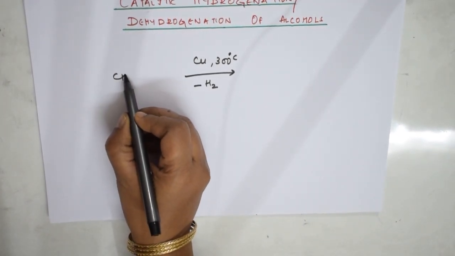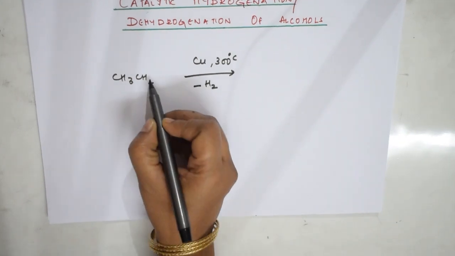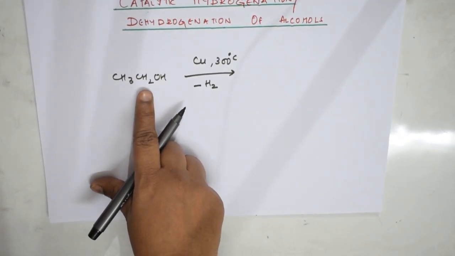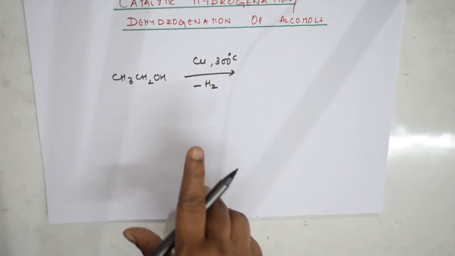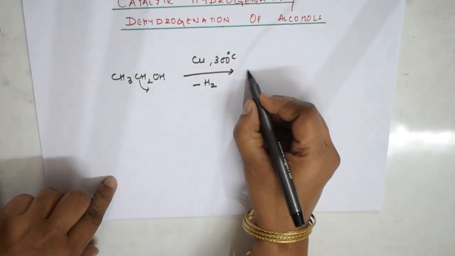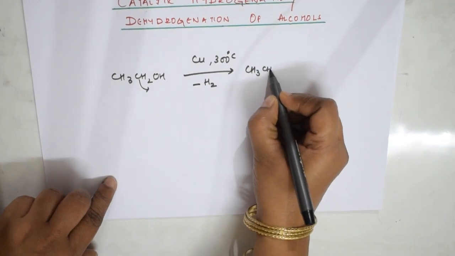Suppose you are taking a primary alcohol like this, CH3CH2OH. Here what happens? You need to remove hydrogen, isn't it? Do you need to remove hydrogen and add oxygen? No. But here we are preparing aldehydes, so you are going to just remove hydrogen. You will be getting CH3CHO.